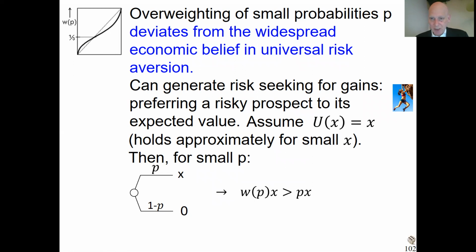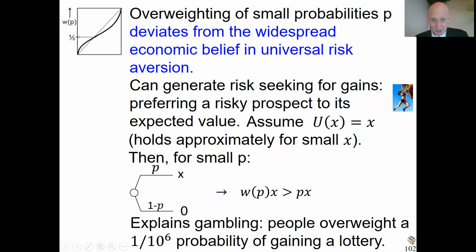A number of studies have confirmed this empirically. This is indeed what is happening. This explains why the gambling industry can function and make a lot of money. If people play a lottery, there's a 1 over a million probability that they get the main prize, but people don't understand how small 1 over a million is. They feel it maybe as 1 over 1,000. They're overweighting, overestimating the probability in some subconscious manner. That's why they don't understand that this lottery is not such a very good deal. That's why they overvalue it. That's why they're risk seeking. That's why a lot of people are participating in gambles and in lotteries.